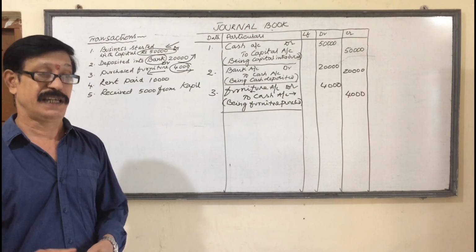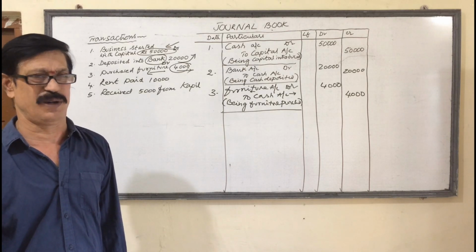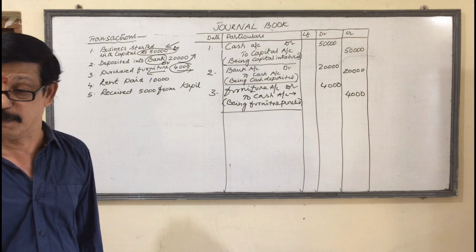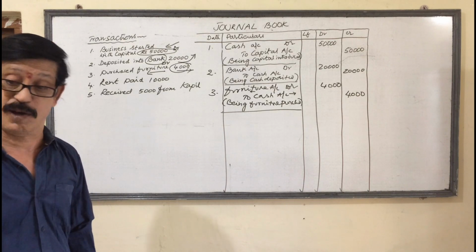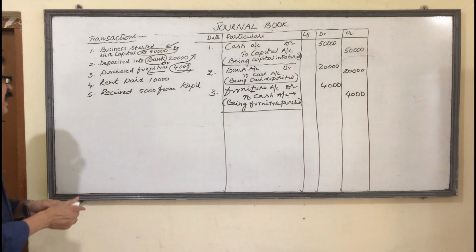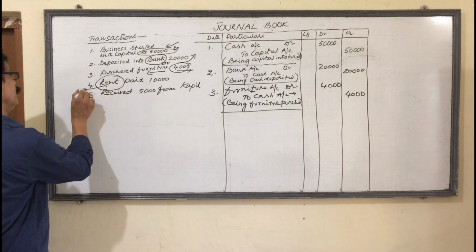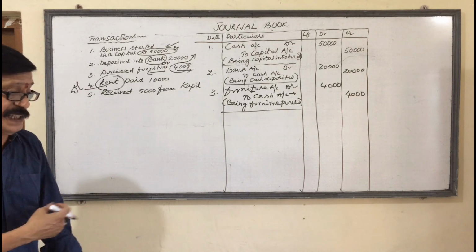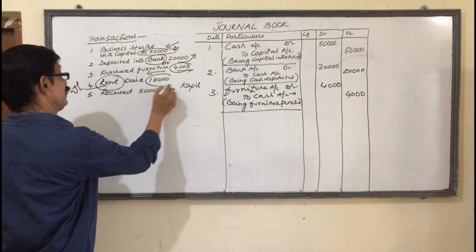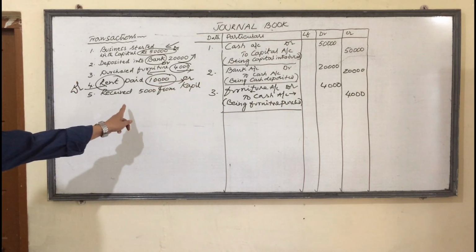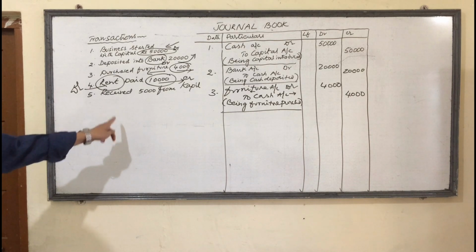Salary paid. Either to typist or to steno or general manager, whoever may be. Salary is important, personal account is not important in the case of nominal accounts. So here rent paid. Rent is an expense. It must be debited. When I paid rent, my money is going. This cash is going. So it must be credited. Debit all expenses according to the nominal accounts rule. That's why rent is debited.